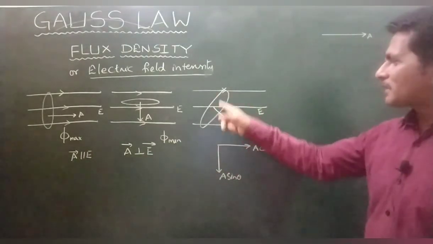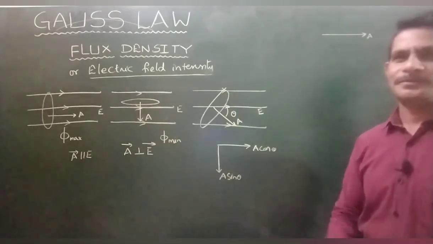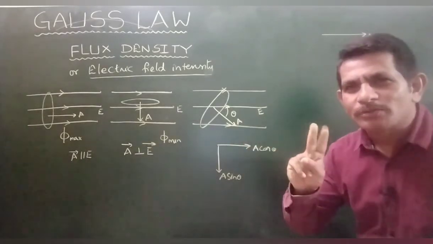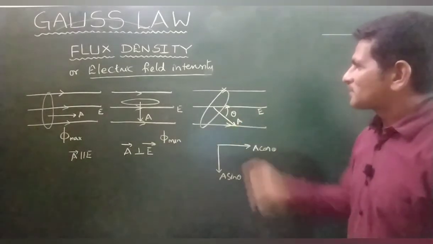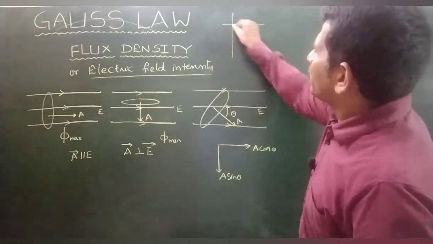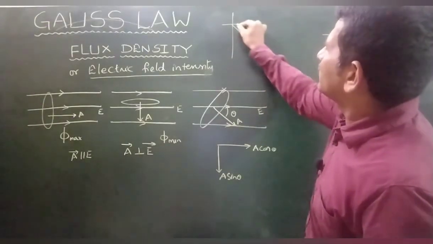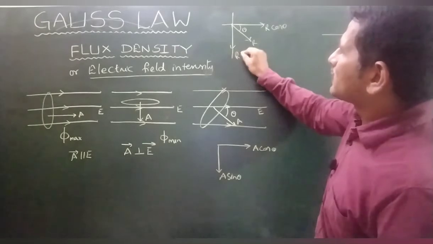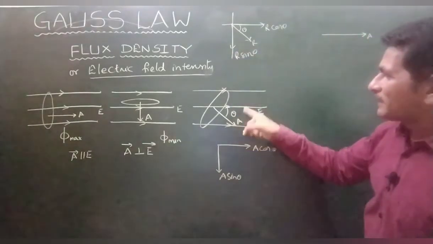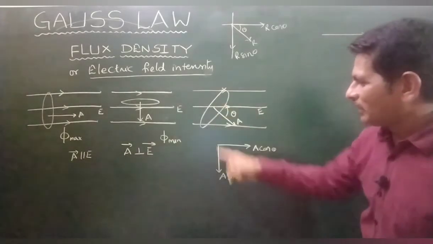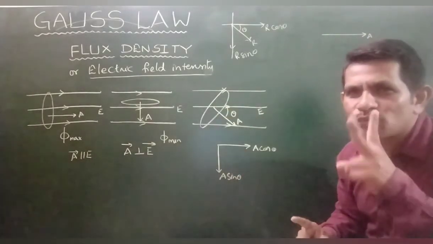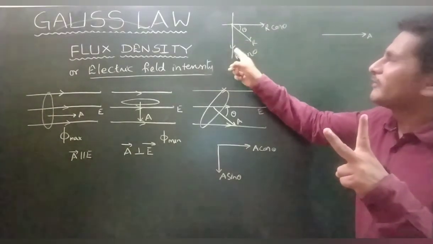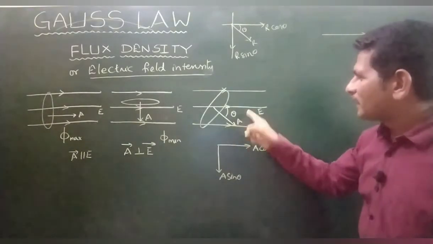If the area vector makes an angle theta, this area vector has to be divided into two components. Suppose any vector r bar makes an angle theta, the adjacent component will be r cos theta, and the other side will be r sin theta. In the same manner, if the area vector makes an angle theta, the adjacent side will be a cos theta, and the other side will be a sin theta. Like that you have to divide into two components. Could you get my point? I gave you the explanation. Same manner, a cos theta, a sin theta.